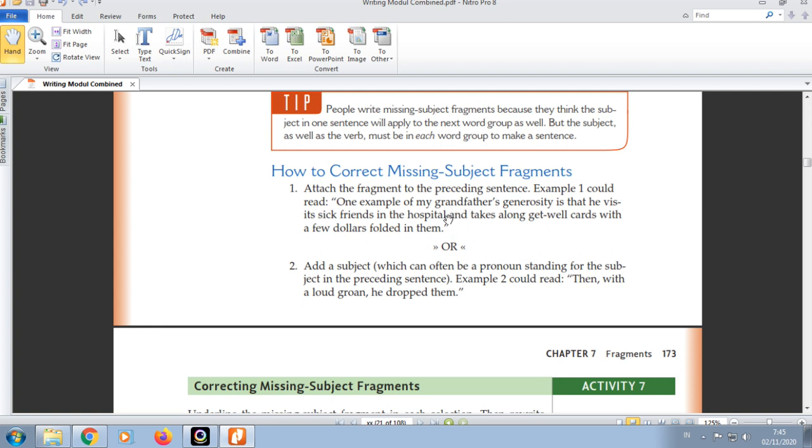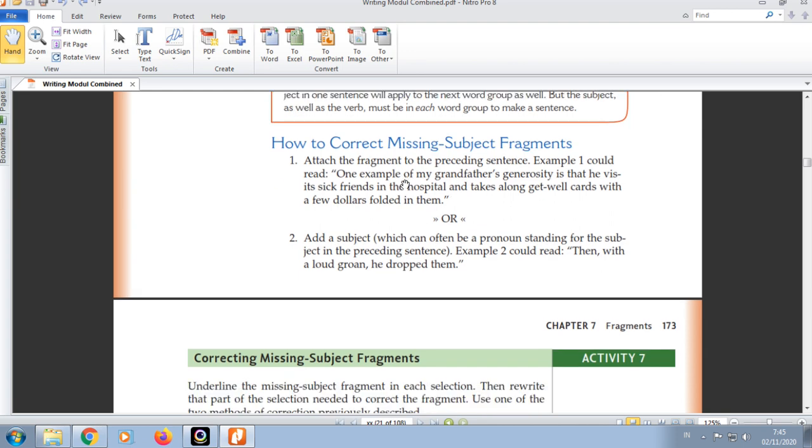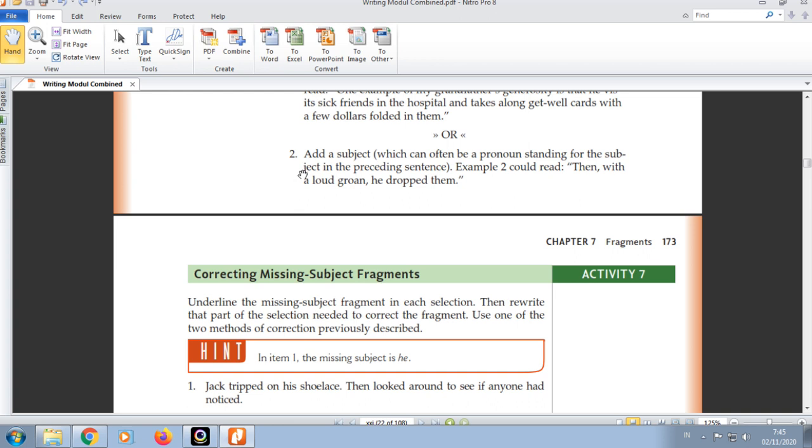Oke, kalau yang tadi ini kan full stop, and then the "and" was capital. Karena ini adalah di-attach, so there is no comma and the capital letter should be changed into small letter. Oke, number 2, add a subject, which can often be a pronoun standing for the subject in the preceding sentence. Tambahkan subjeknya yang kadang-kala itu menjadi pronoun.